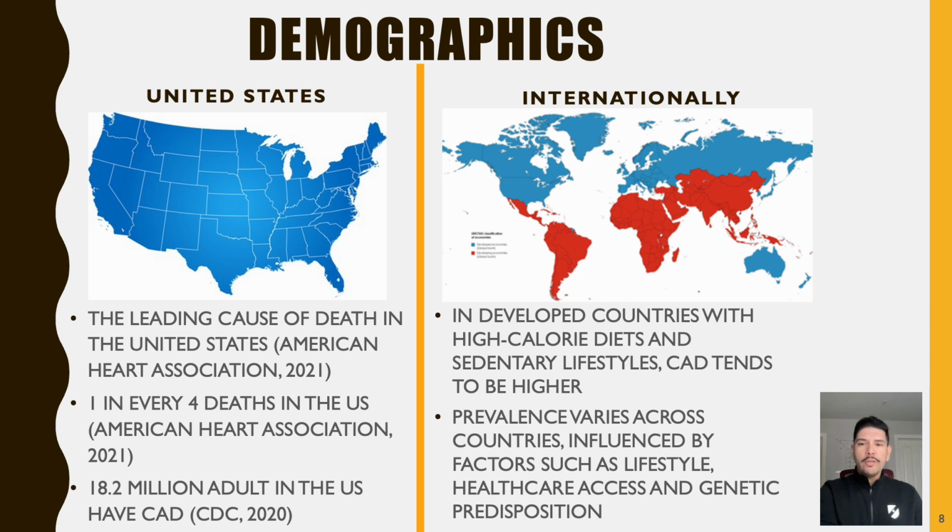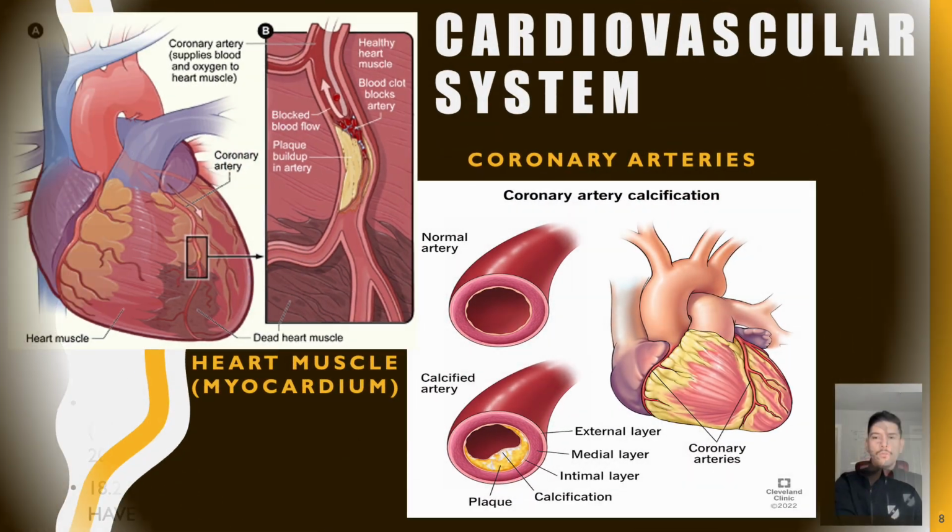Internationally, coronary artery disease prevalence varies across countries, influenced by factors such as lifestyle, healthcare access, and genetic predisposition. For example, in developed countries with high-calorie diets and sedentary lifestyles, coronary artery disease prevalence tends to be higher compared to developing countries with different dietary and lifestyle patterns.